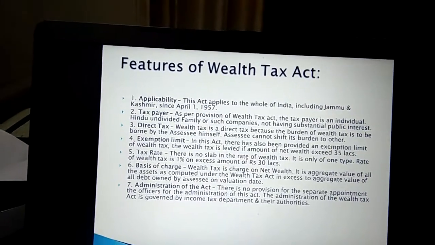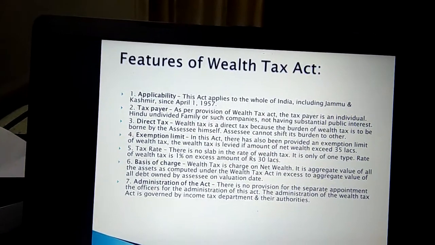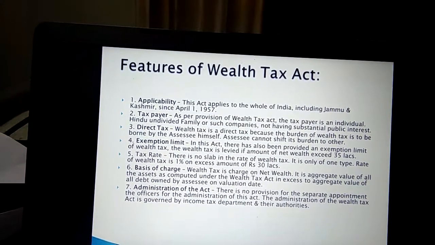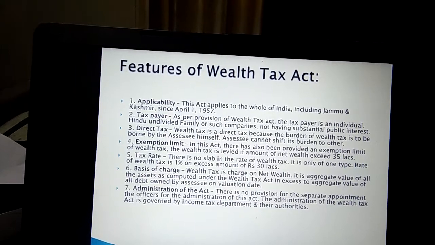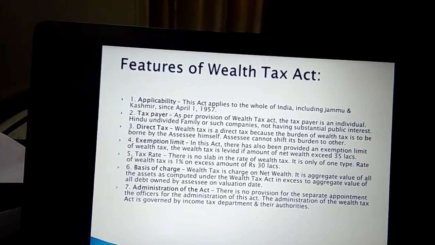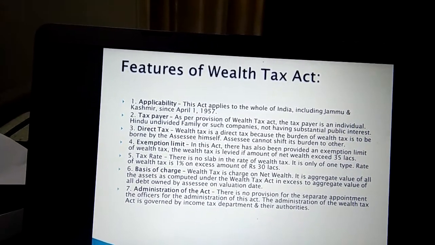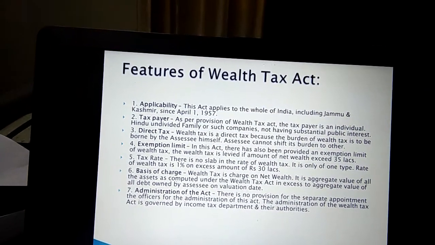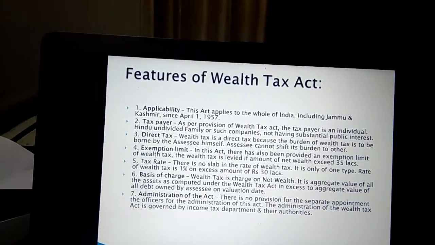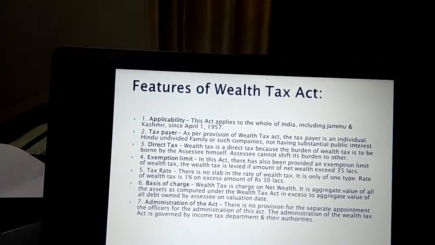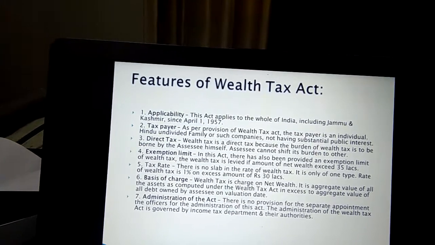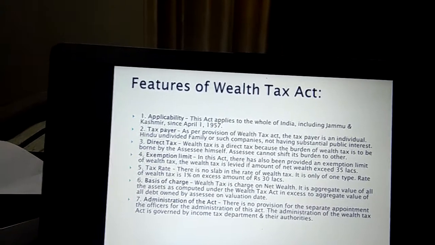Now, what are the features of wealth tax? First, applicability. Wealth tax applies to the whole of India, including Jammu and Kashmir, since April 1, 1957. Taxpayer. As per the provisions of the Wealth Tax Act, the taxpayer is an individual, Hindu undivided family, or such companies not having substantial public interest. That is, we have already discussed that three persons are required to pay tax. First is individual, second is Hindu undivided family, and third are companies.